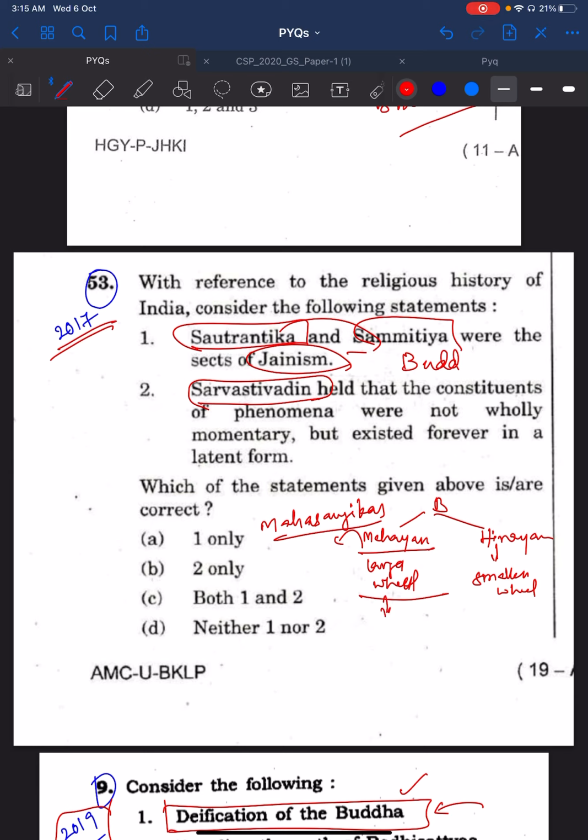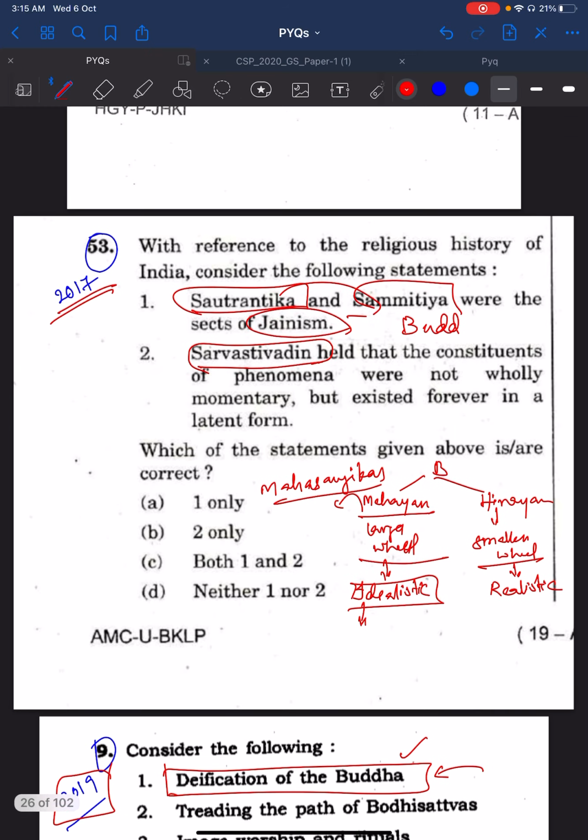These are related to the idealistic school of philosophy, whereas Hinayana is related to the realistic school of philosophy. Here you can say the thinkers related to Mahayana include Nagarjuna. This school is also related to the Bodhisattva concept, who are involved in praying to the Buddha in the form.